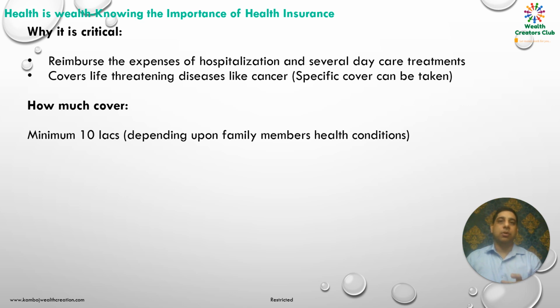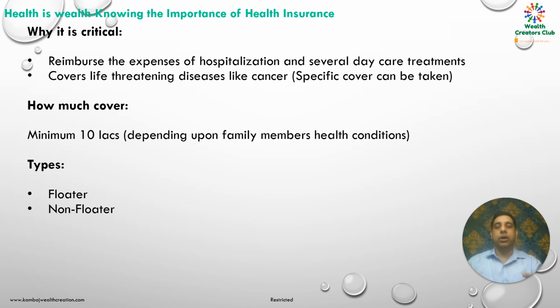Now let's see the types of health cover. There are two types of health cover. First is floater, another is non-floater health insurance. Under floater cover, the sum assured can be utilized by any or all family members and is not restricted to one individual. Whereas in a non-floater plan, there is a separate insurance cover for each individual with a defined sum assured. You can select the type and sum assured based on your actual requirement.